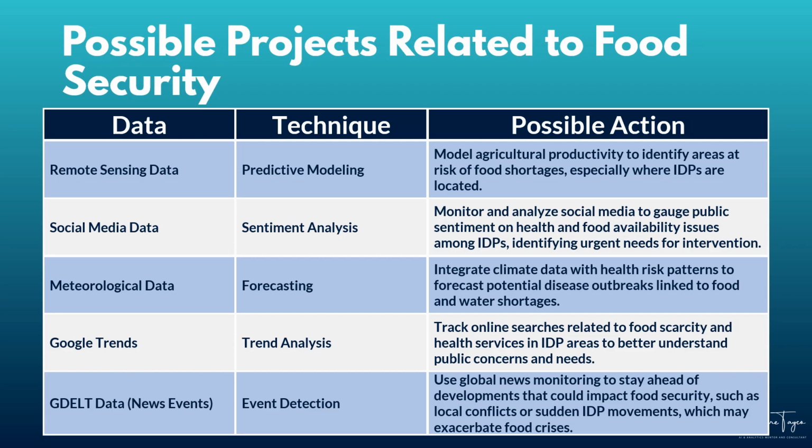This event detection is vital in anticipating and responding to factors like local conflicts or sudden IDP movements, which may further complicate food crises. The goal is for the actionable insights from integrating these diverse data sources and techniques to inform a more resilient and responsive strategy to combat food insecurity among vulnerable populations.